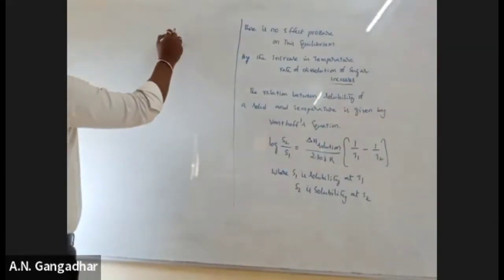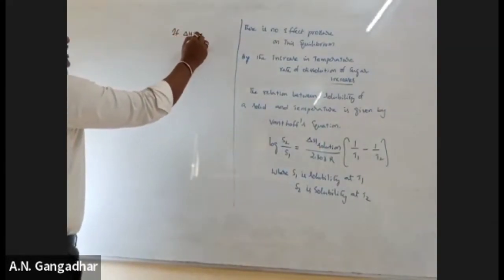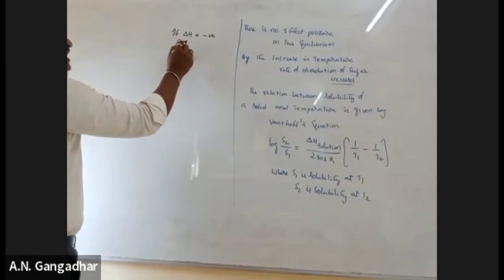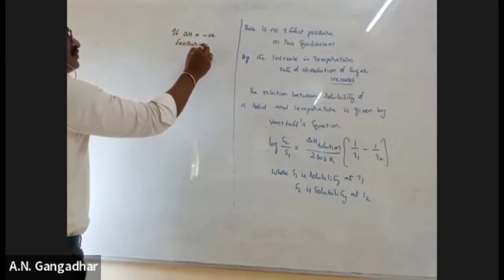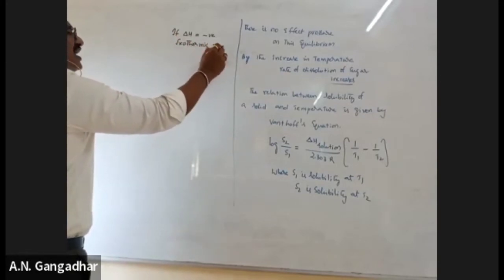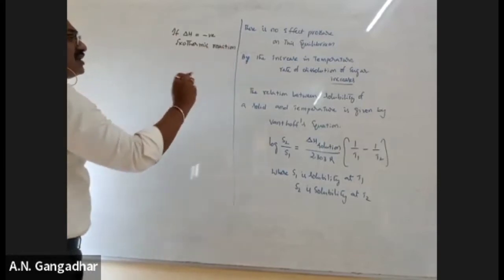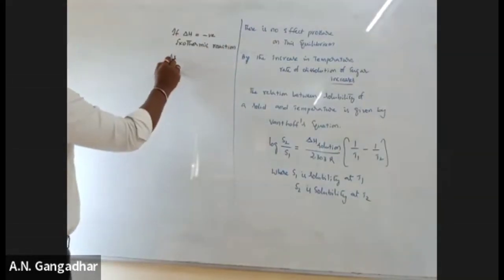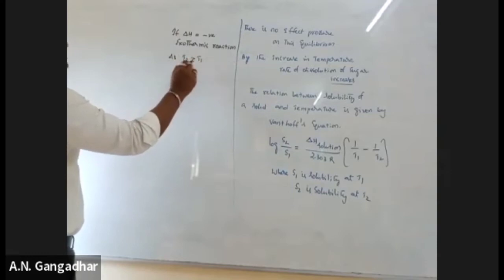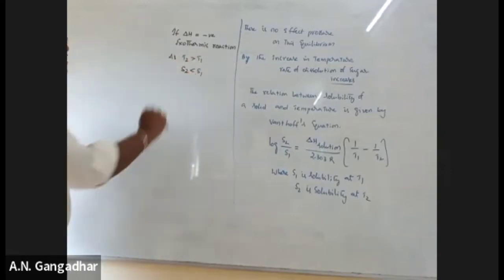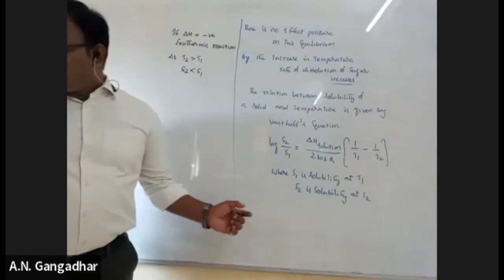Okay. Listen, if del H is negative, that means exothermic reaction. As temperature increases, as T2 greater than T1, what happens? S2 less than S1. Understand?